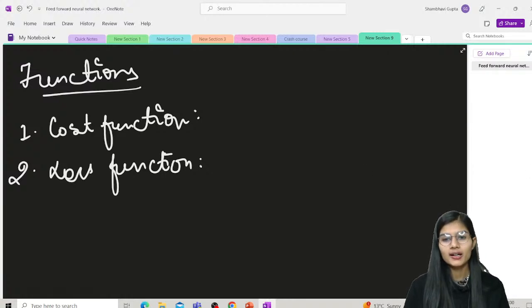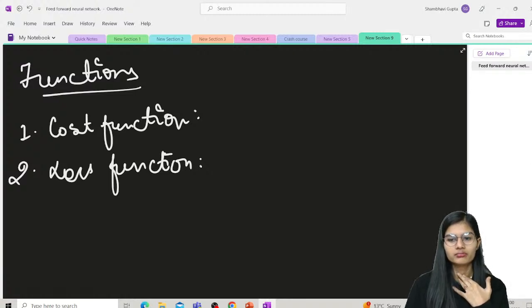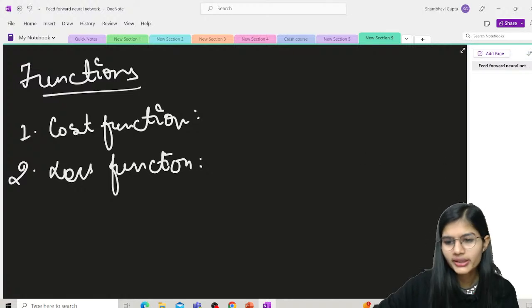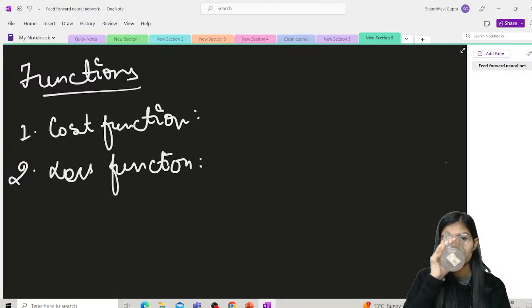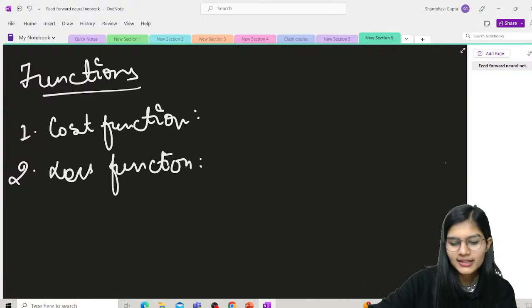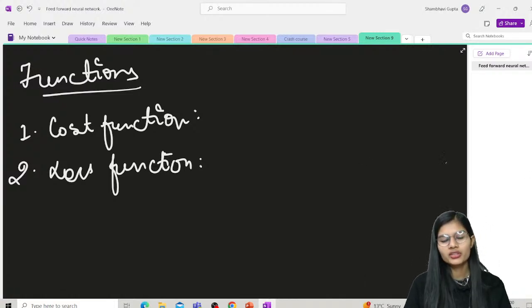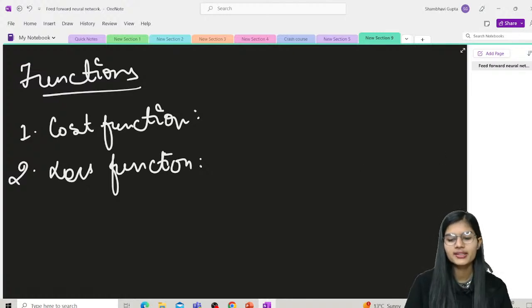Or maybe a use case can be given, and you may be asked what kind of neural network is being used and what you would use for the same. This is something that could be asked, right?